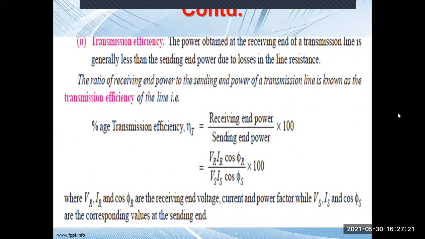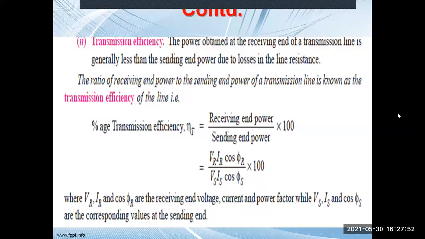Now, the term efficiency, I think you are familiar with. You have calculated the efficiency of rotating machines also. I think you have already studied DC machines. Yes or no? Which machines have you studied? Yes, sir, transformer and DC machine. So there you have calculated the efficiency. Yes or no? Yes, sir.